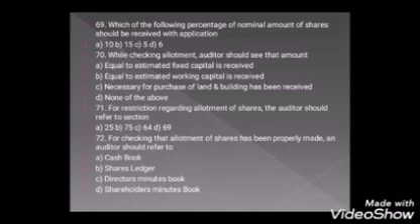For checking that allotment of shares has been properly made, an auditor should refer to cash book, shares ledger, director's minute book, shareholders minute book, and the right answer is option C, director's minute book.